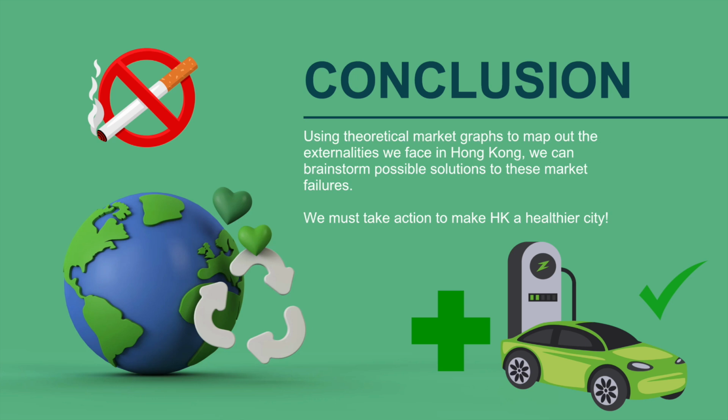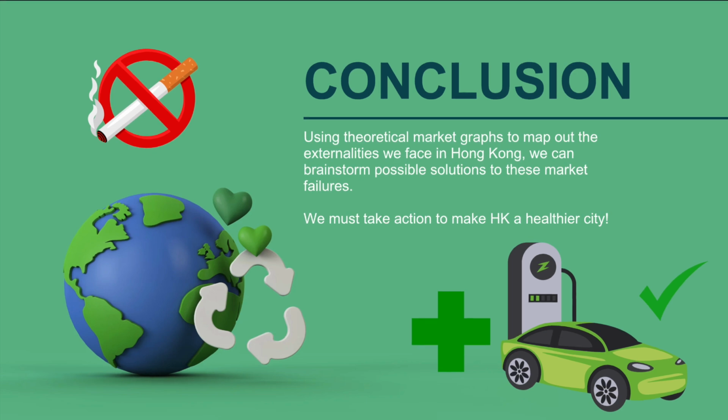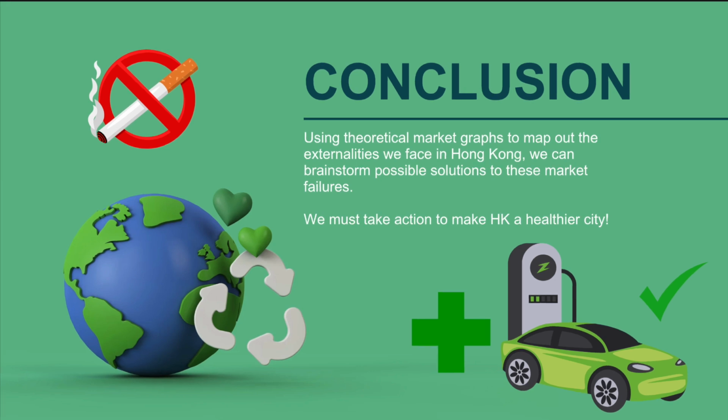In conclusion, we can use theoretical market graphs to map out externalities we face in Hong Kong, and we can brainstorm possible solutions to these market failures. We must take into account the costs and benefits of these actions, and we must take action to make Hong Kong a healthier city.